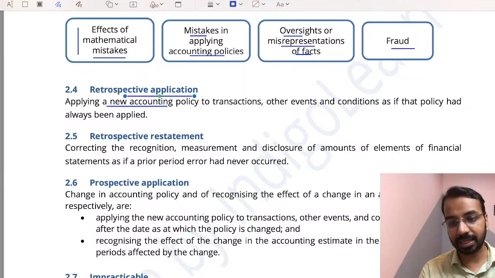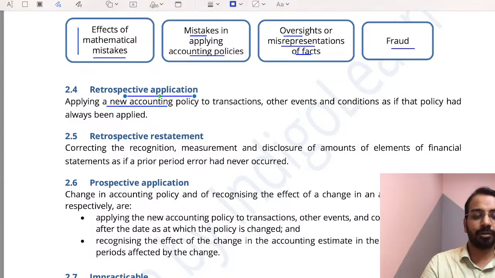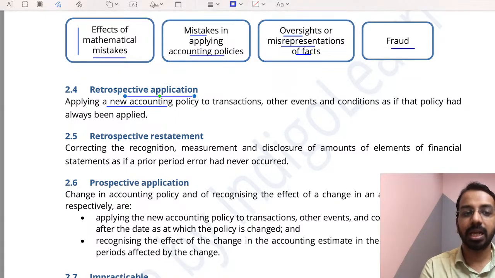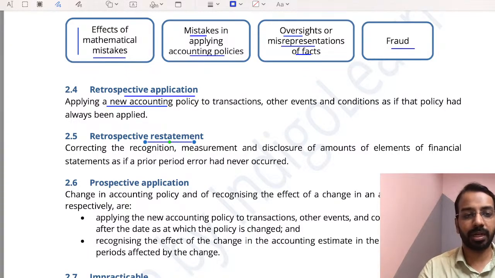In some specific cases, the respective standard tells us what is to be done when there is a change in accounting policy. For example, revaluation. Revaluation, Ind AS 16 gives us specific treatment. We'll do as per that only. But otherwise, for any change in accounting policy, we will do a retrospective application. Then retrospective restatement. Now what is the meaning of retrospective restatement? There was an error. Okay, so there was an error. So let us take this example that will help us understand.